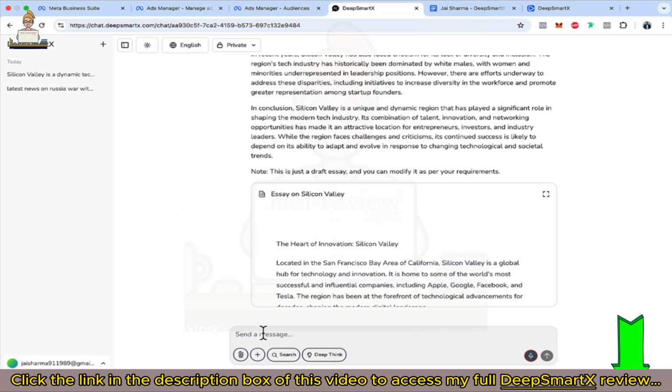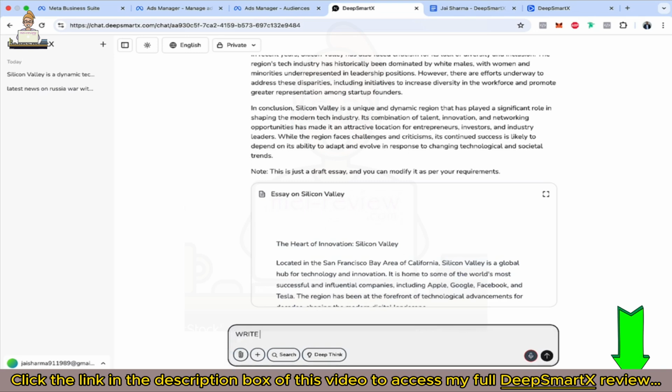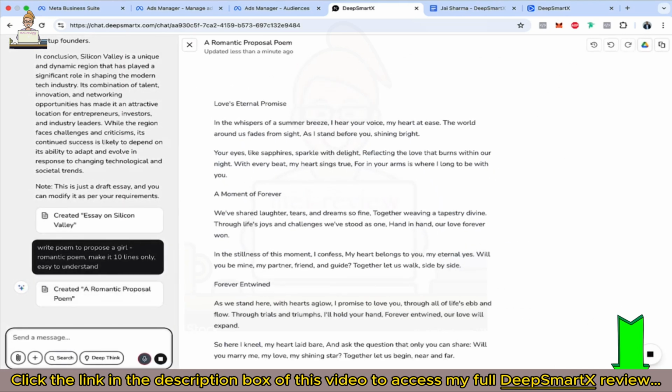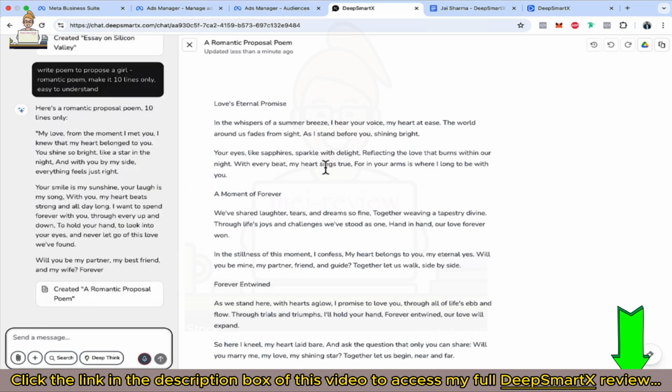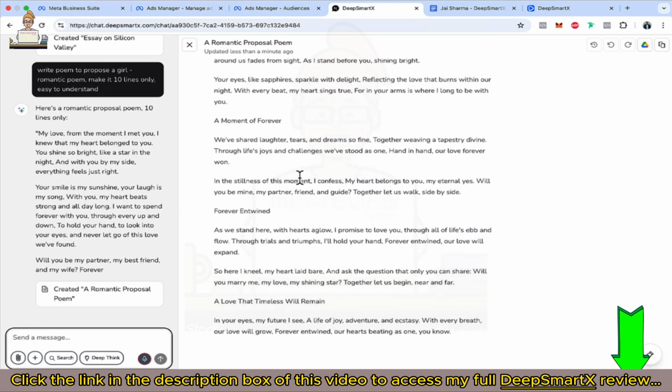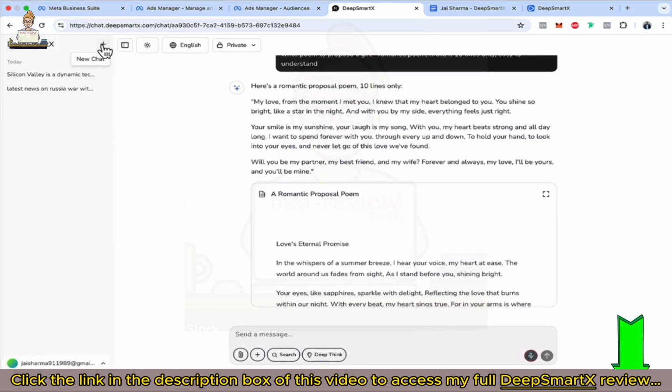Now I want to make it something better, so I would say, write a poem to propose to a girl, a romantic poem, make it 10 lines only, easy to understand. Let's just see. Now you can see, you can actually create a poem using this model and propose to your lady or anyone else. Let me again show you the next feature.